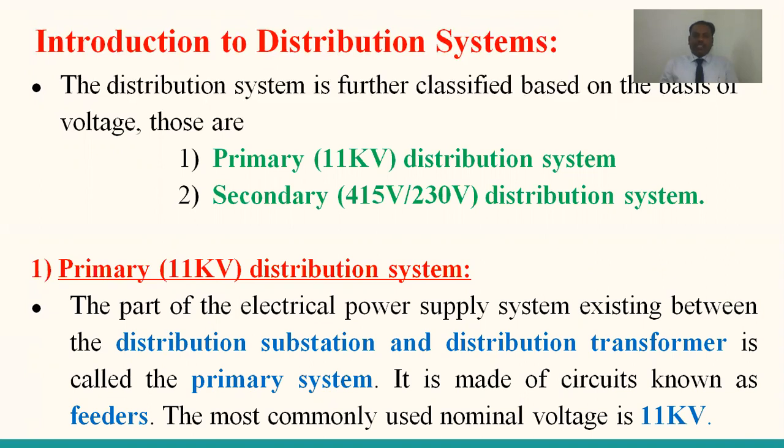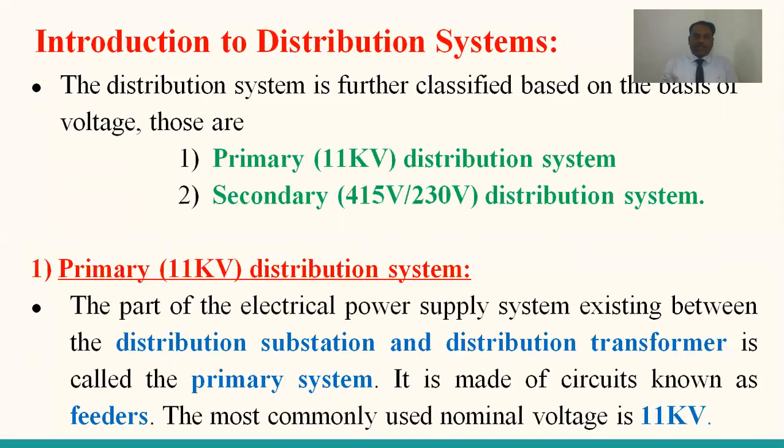As per the definition, the part of the electrical power supply system existing between the distribution substation and the distribution transformer is called the primary system. You see here, there are two places. One is the distribution substation, another is the distribution transformer. The distribution substation is outside the town or city, but the distribution transformer is located inside, near the consumer premises.